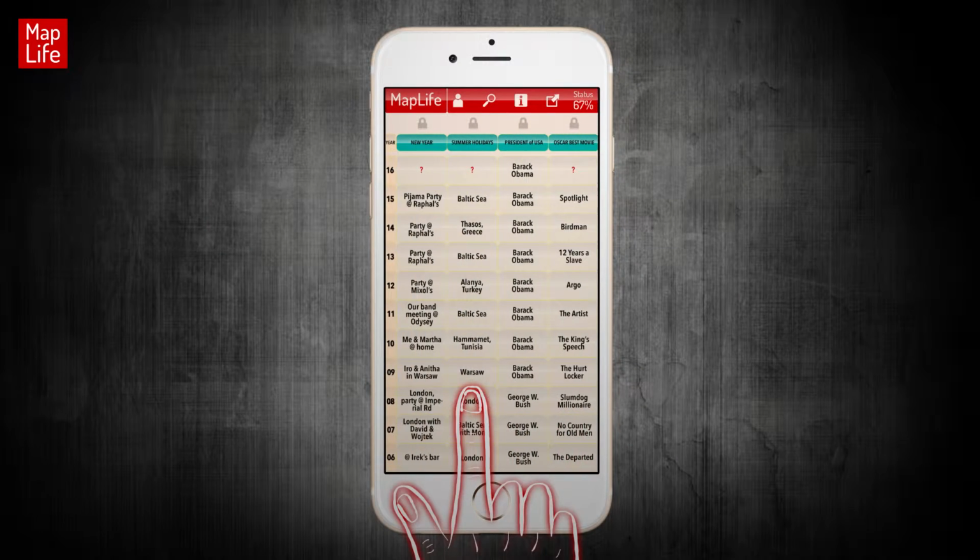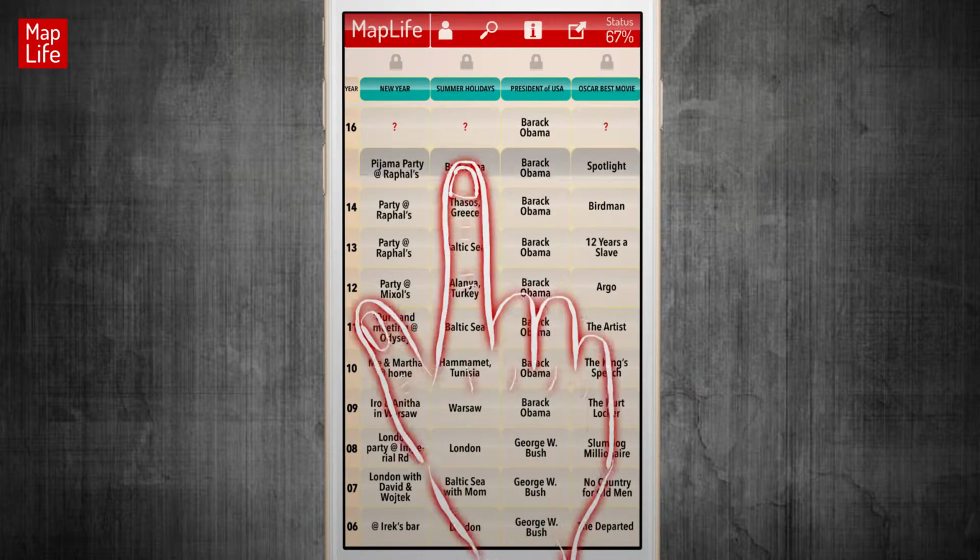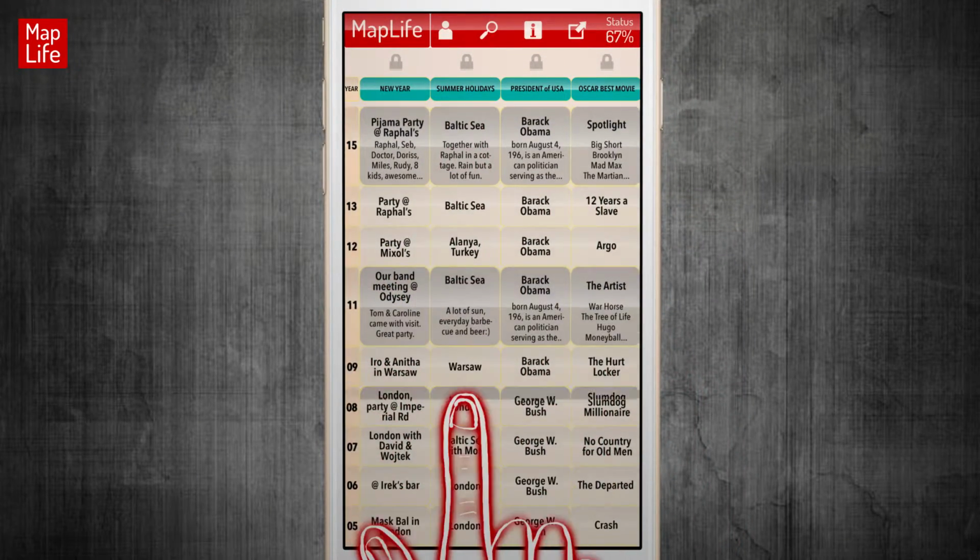Let's see what happens when I press one of the tiles. A whole line expands and we can see more details about the events from the selected year. When I press it again, the highlight disappears. I can select a few different years that helps me to compare them with each other.